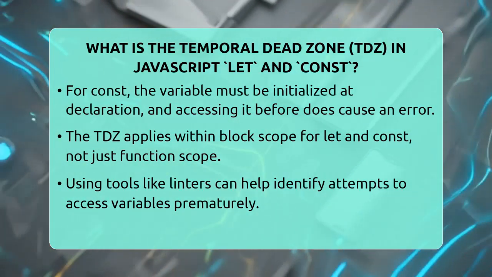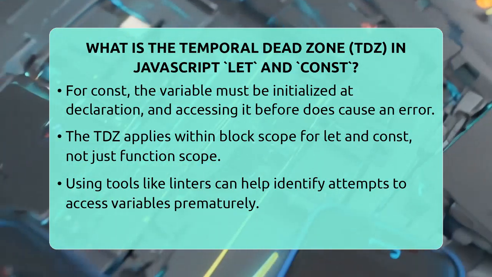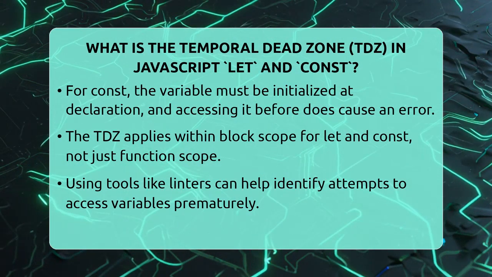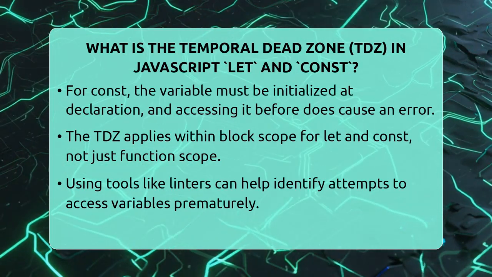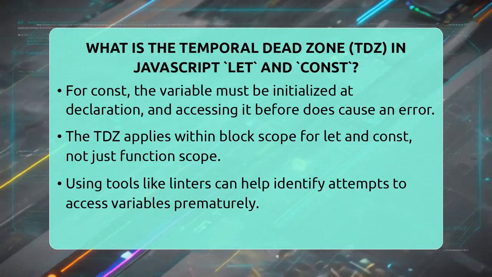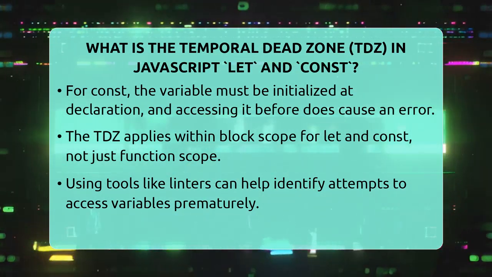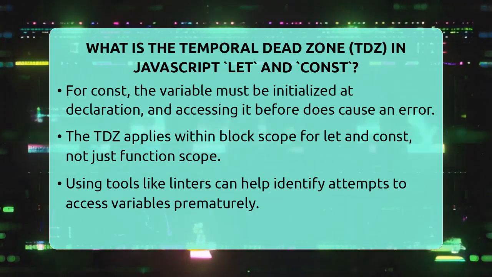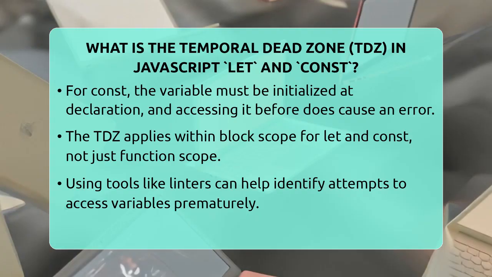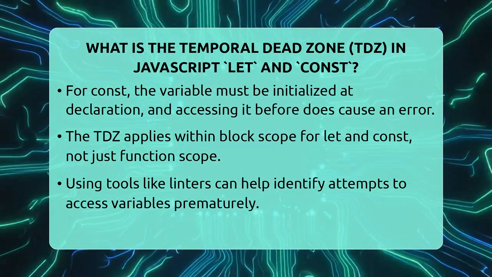This behavior applies to both let and const. For const, since you must initialize it at the moment of declaration, the TDZ lasts until that line is executed. If you try to access a const variable before declaring it, you will also get a reference error. The key point is that even though these variables are in scope, they are considered dead or inaccessible during the TDZ. Understanding the TDZ helps prevent bugs that happen when you accidentally try to use variables too early.